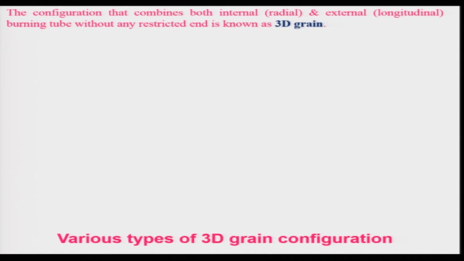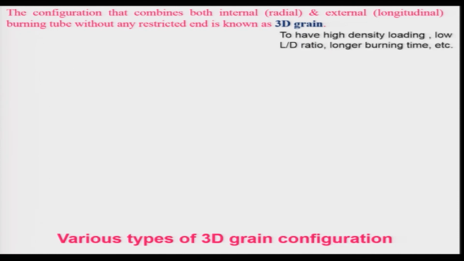So, 3D grain is a little difficult to design and also to fabricate. Therefore, it needs special knowledge, and you cannot really predict its burning surface area very easily. So, a lot of acumen is required for designing and developing it and also using it successfully. It is used to have a high density loading, a low L by D ratio and a longer burning time.